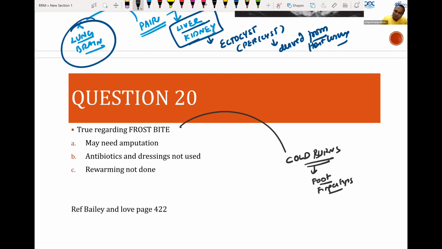Antibiotics and dressings are not used. That is true. You just have to maintain it healthy. No need of antibiotics. Rewarming not done is wrong. We have to do rewarming. Bailey says rewarming should be done at what degree centigrade?